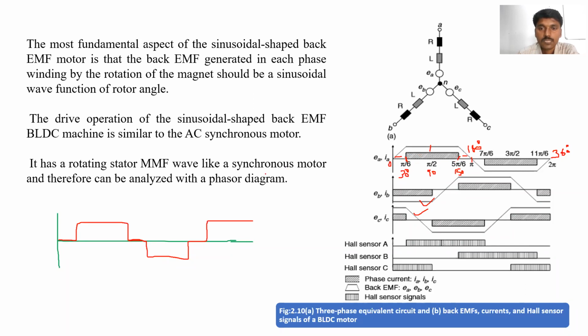So in one full cycle of the back EMF, from here to here, only 120 degrees current is flowing in the positive half. Remaining, sorry, 240 degrees current is flowing in total. This is the 120 degrees and this is the remaining 120 degrees. 120 plus 120, how much? 240. The remaining 120 is off position. This is 30, this is 30, 60. This is 30, and this is 30, 60. Total is 120. 120 is off.